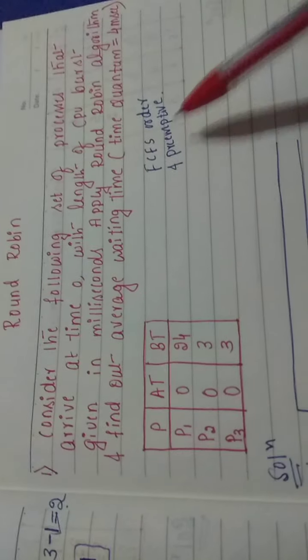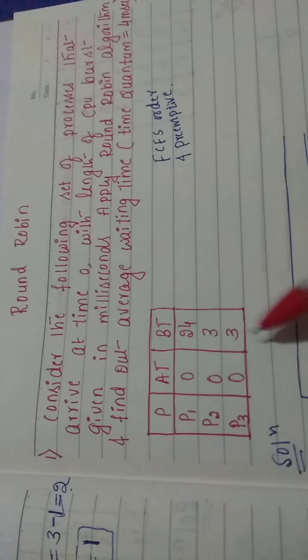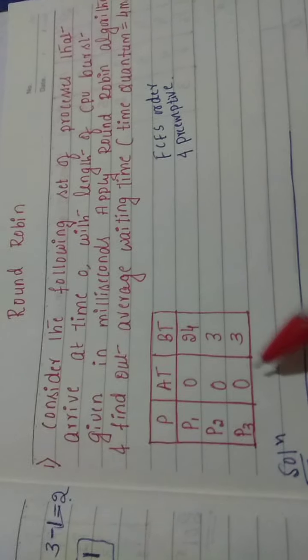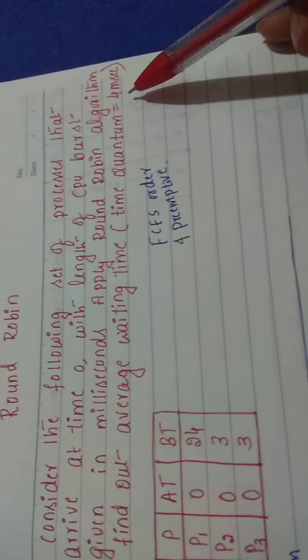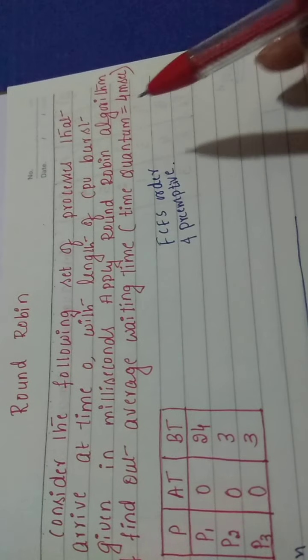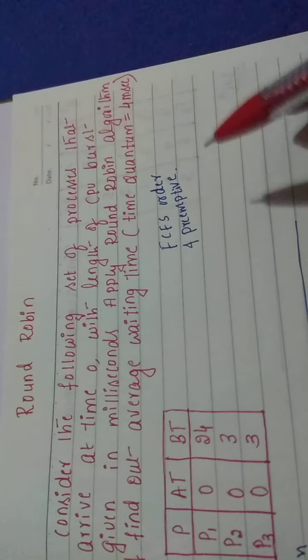Why I told you first come first served means, in this particular algorithm, processes will be scheduled in the order of their arrival. And it is going to be preempted by the operating system itself by giving time quantums. It is going to assign a time quantum of 4 milliseconds, 2 milliseconds, 3 milliseconds and so on.